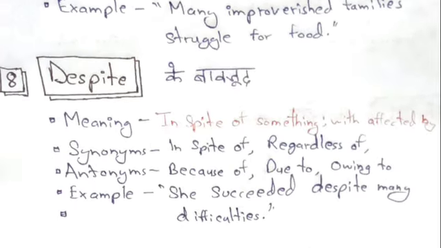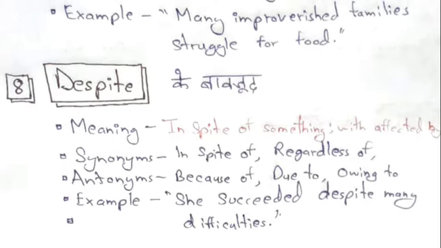Next one is despite, इसके बावजूद, in spite of something, without being affected by it. In spite of, regardless of are the synonyms, and antonyms are because of, due to, owing to. Example: She succeeded despite many difficulties.